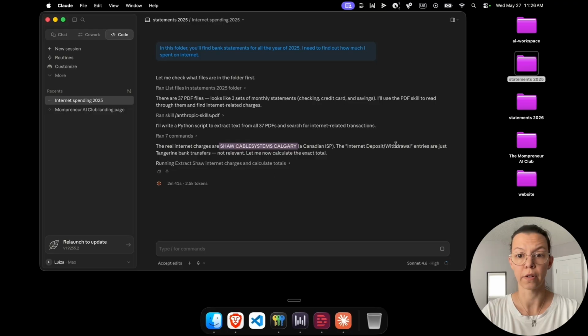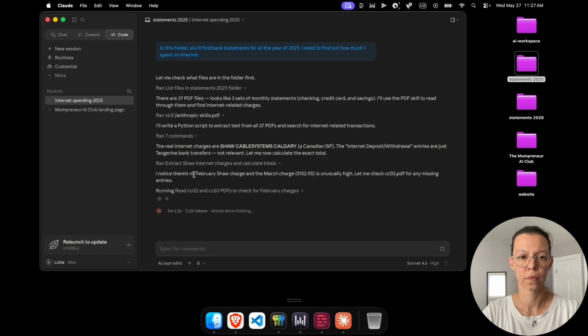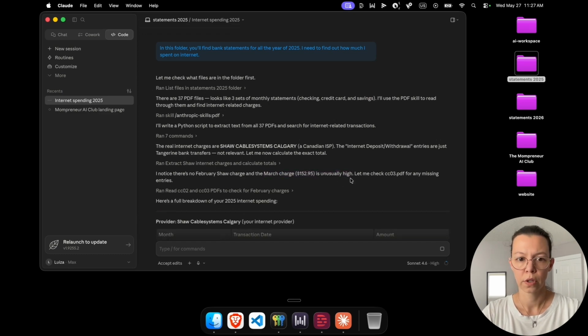It figured out that anything saying internet deposit is just a bank transfer, not an actual bill. It's complaining about no February charge. I think that's a deposit that they refunded, and then March is unusually high, probably because it changed plans or the discount has finished.